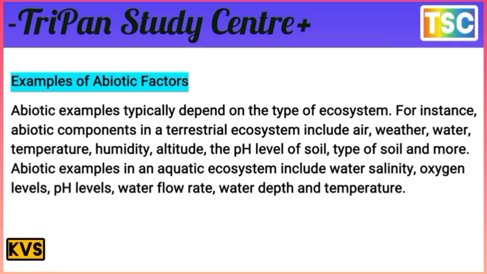That's important here. The types of components depend on the types of ecosystem. For instance, abiotic components of the terrestrial ecosystem include air, weather, water, temperature, humidity, altitude, the pH level of soil, types of soil, and more. And an example for the aquatic ecosystem includes salinity of water, oxygen level, pH level, water flow rate, water depth and temperature.